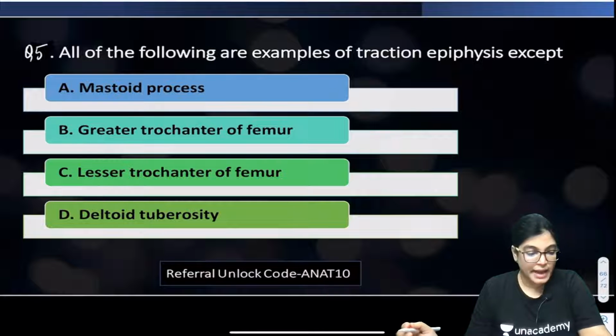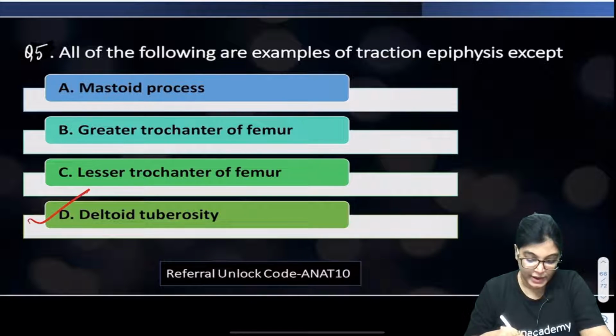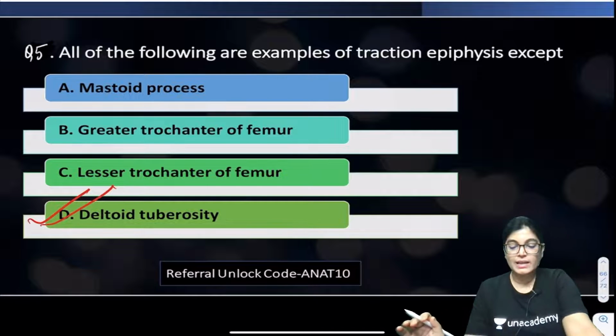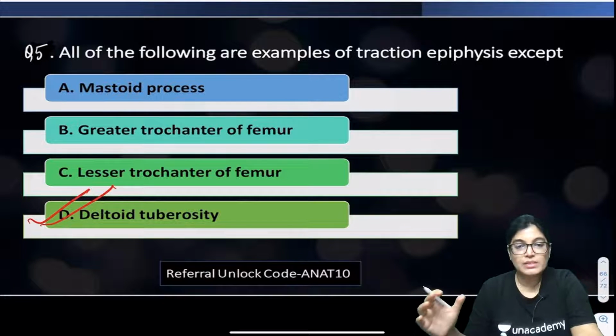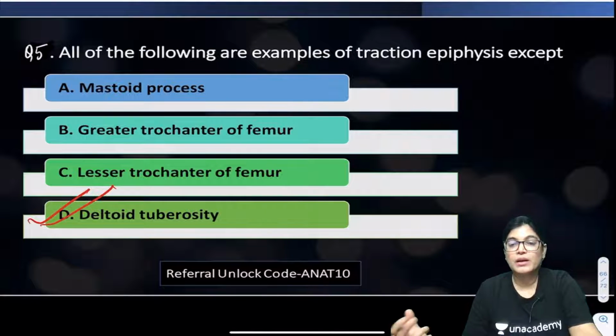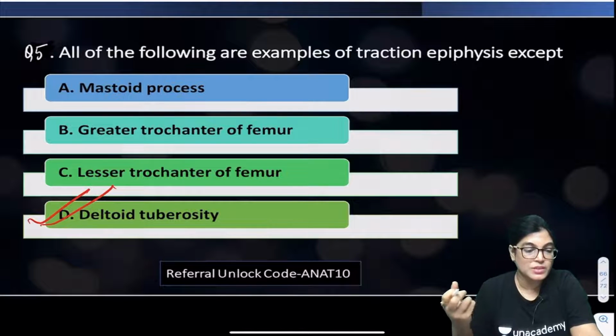The correct answer here is deltoid tuberosity. It is not an example of traction epiphysis. First, you have to understand what traction epiphysis is. This is the epiphysis seen at the ends of long bones, in areas where there is traction.